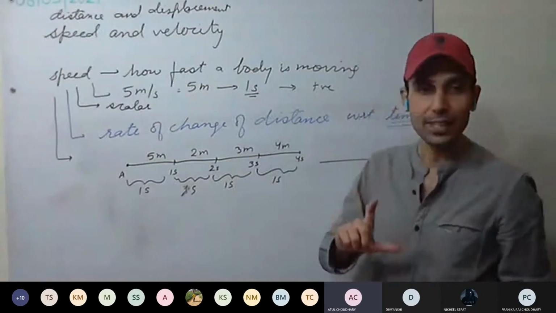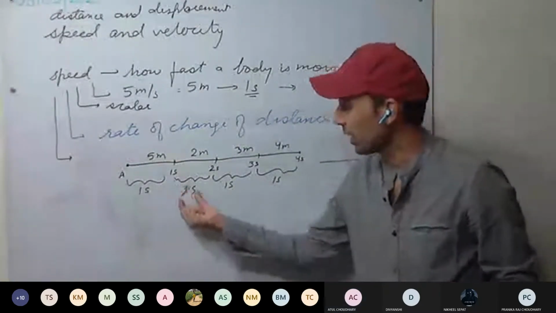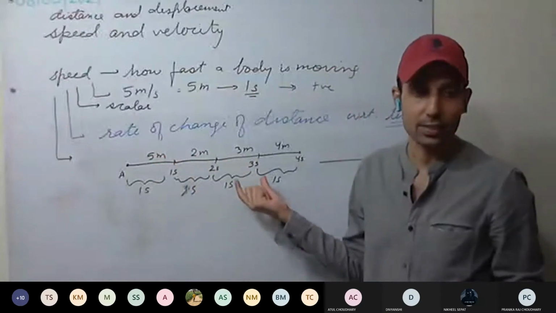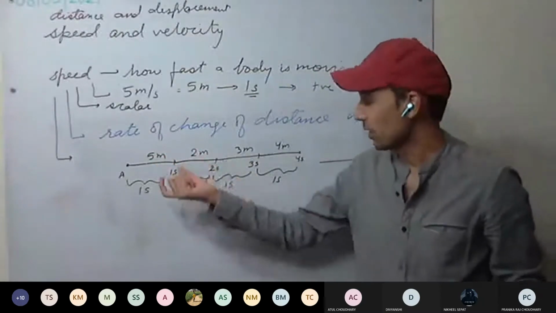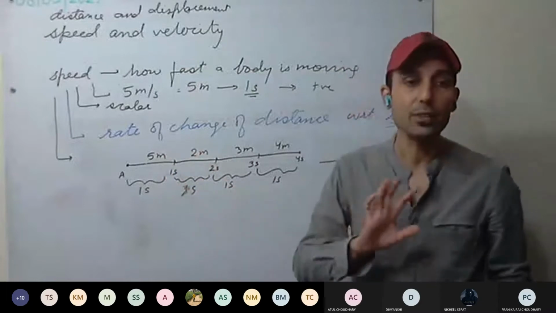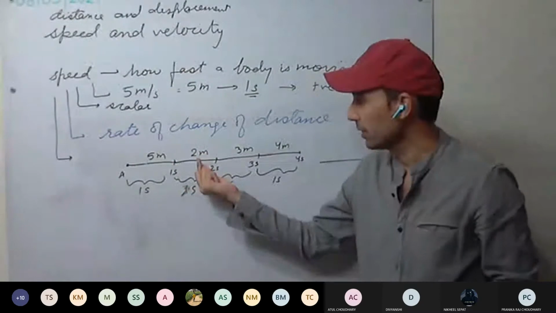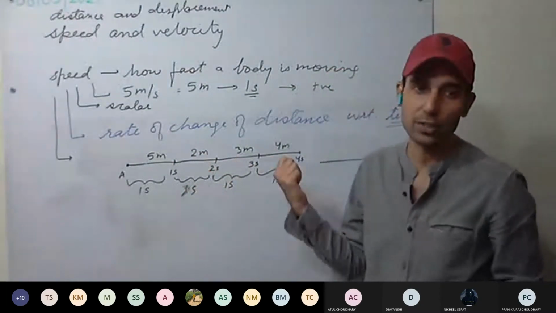One minute. What I am saying is, if the time intervals are unequal and the distances covered are also unequal, can we say whether it is uniform or non-uniform? We cannot say at that time. It can be uniform or non-uniform depending on these values.